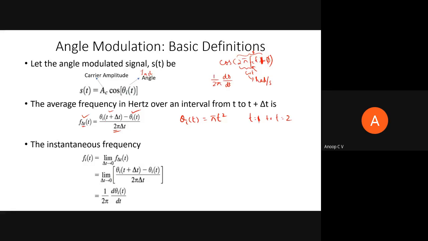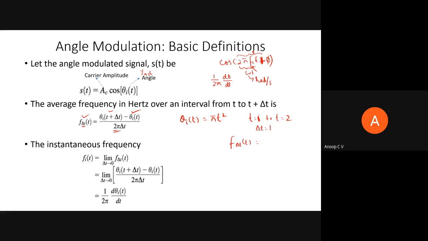So now what is delta t? t is changing from 1 to 2, so delta t is equal to 1 second, 2 minus 1. So then what will be f delta t of t? First it is theta I of t plus delta t.